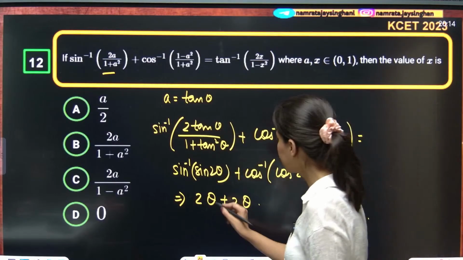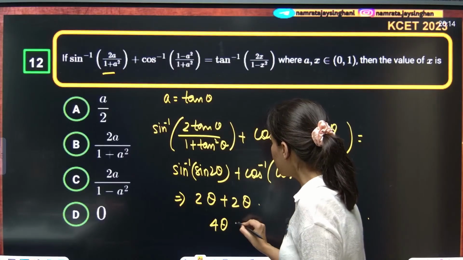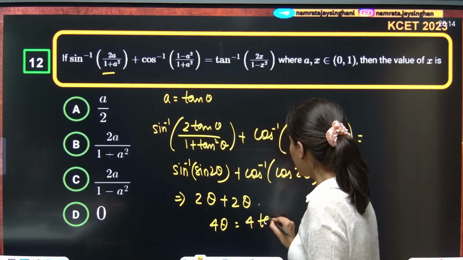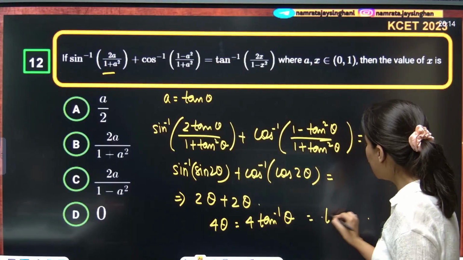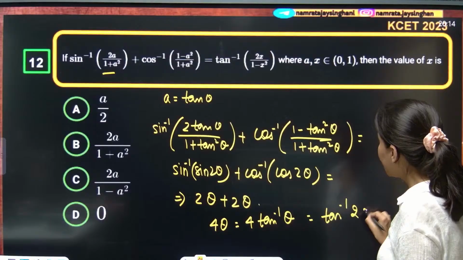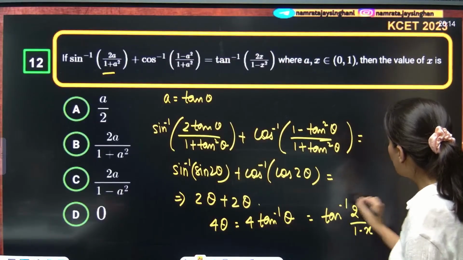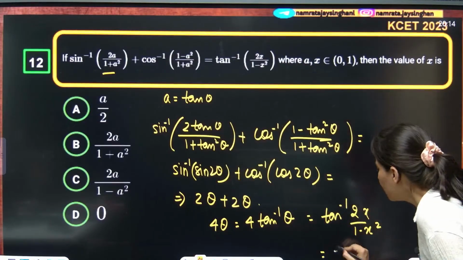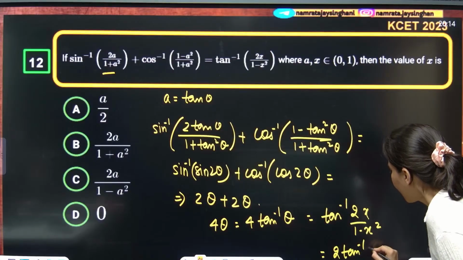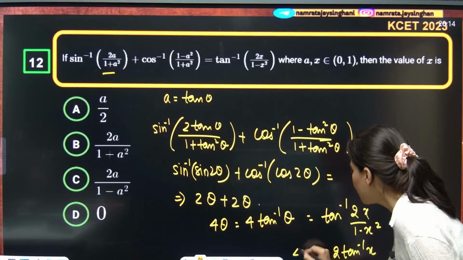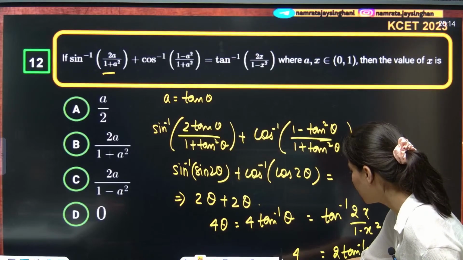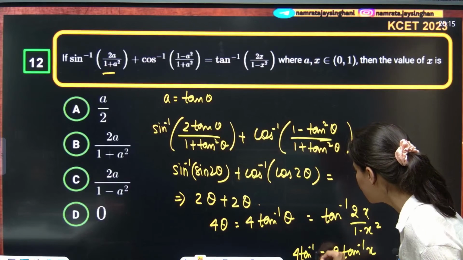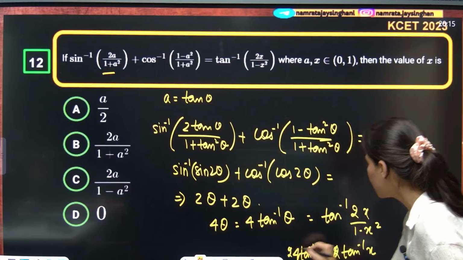So 4 tan inverse theta is equals to tan inverse 2x upon 1 minus x square. Now you know this is nothing but 2 tan inverse x. When this is 4 theta, or 4 tan inverse theta, 2 cancel, this is 2 tan inverse theta.